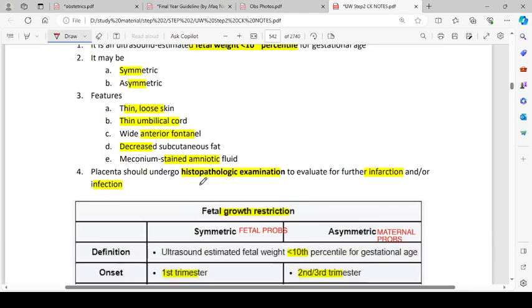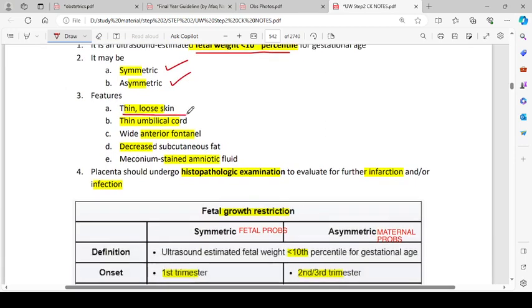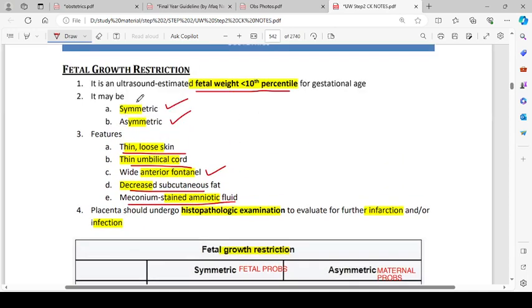Then we have fetal growth restriction. It is an ultrasound estimated fetal weight less than 10th percentile for gestational age. It may be symmetric or asymmetric. Features are thin, loose skin, thin umbilical cord, wide anterior fontanelle, decreased subcutaneous fat, and meconium stained amniotic fluid in the cases of fetal growth restriction.